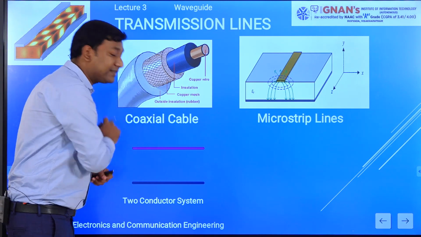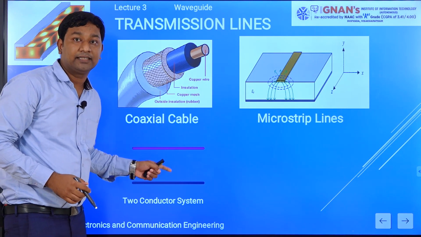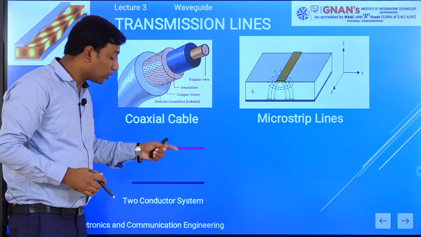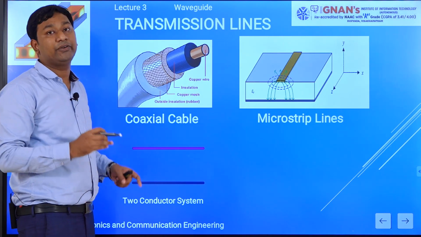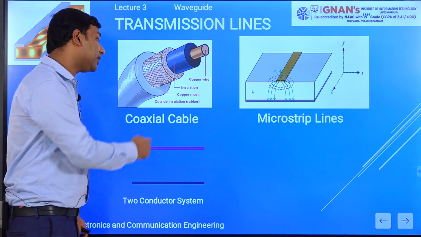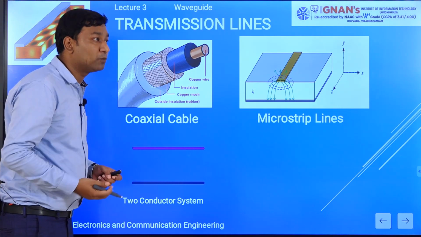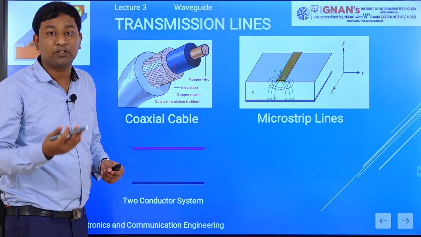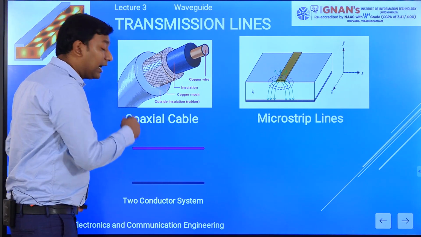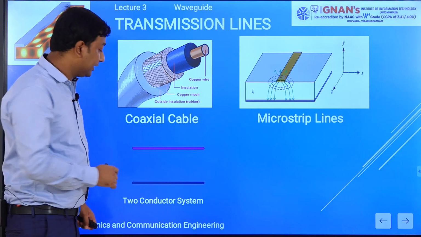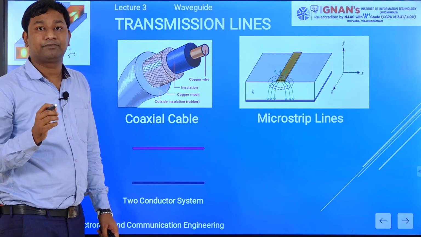But if the frequency increases, then the external electric field affects the two conductor system. Due to the external electric field, the overall bandwidth is affected. Another way to see it is that at higher frequency more modes are generated compared to lower frequency. So at higher frequency, due to the extra modes generated, the bandwidth gets less.